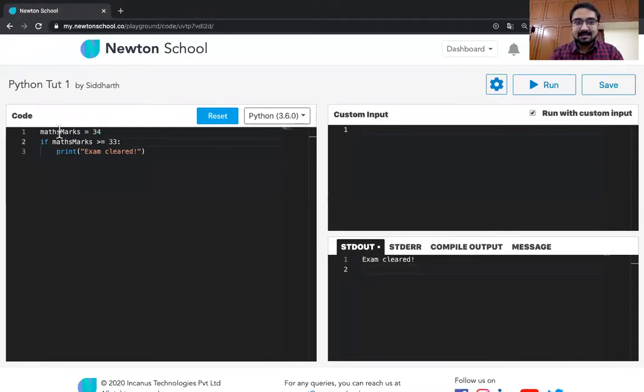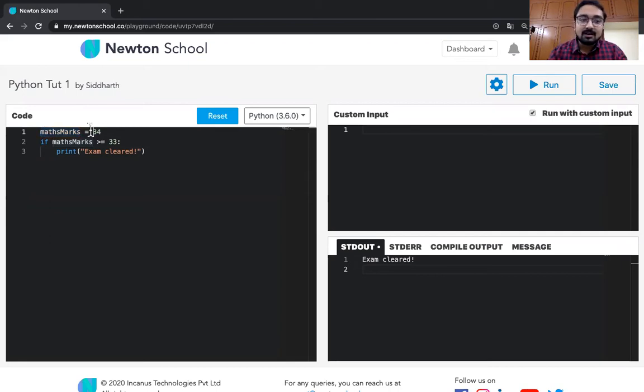So for example, in this case, when you wrote this word and after it you put an equal to mark, and then you wrote something, what the Python interpreter immediately understands is the left side of the equal to. Whenever it sees an equal to in a statement, it understands that whatever you have written on the left side of the equal to is a variable, and you are trying to assign some value to it.